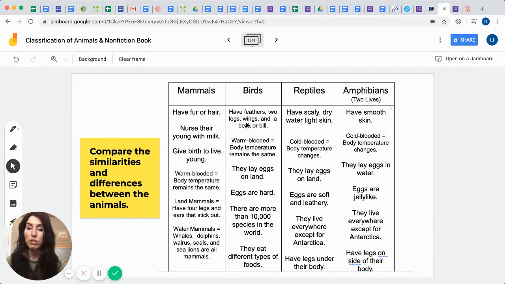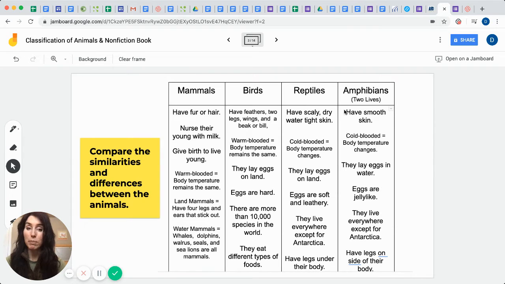Okay, as compared to birds, let's find out about birds. Birds have feathers, 2 legs, wings, and a beak or a bill. They're also warm-blooded. They lay eggs on land. Their eggs are hard. There are more than 10,000 species of birds in the world. Okay, let's talk about reptiles. They have scaly, dry, watertight skin. They're cold-blooded. They lay eggs on land. Their eggs are soft and leathery. They live everywhere except for Antarctica.